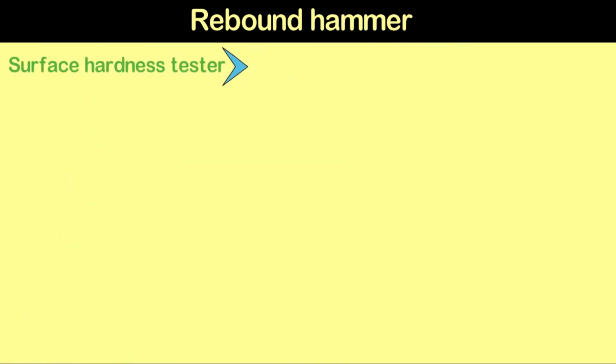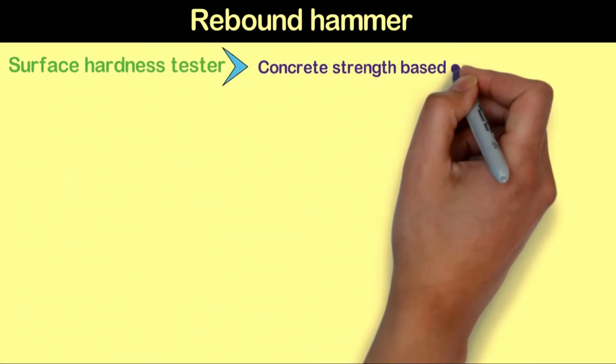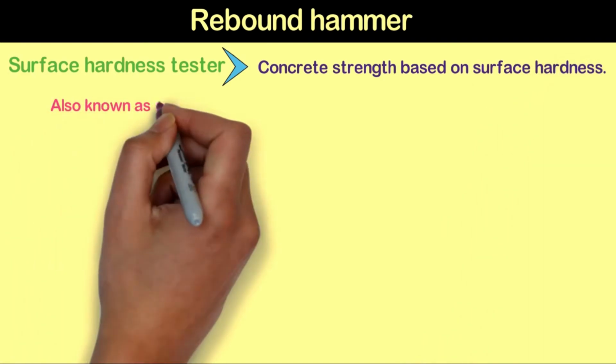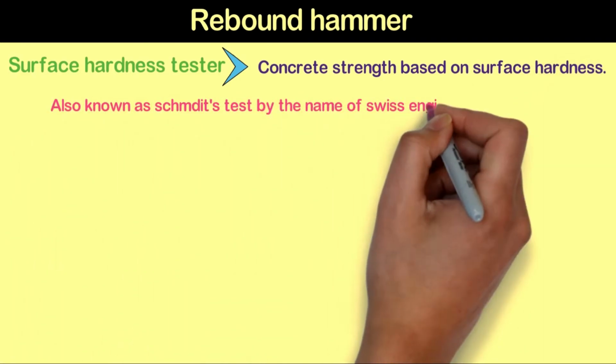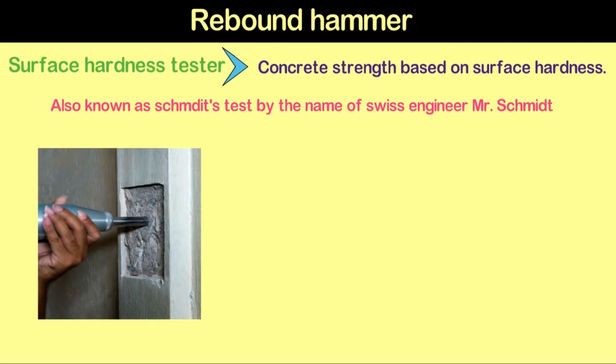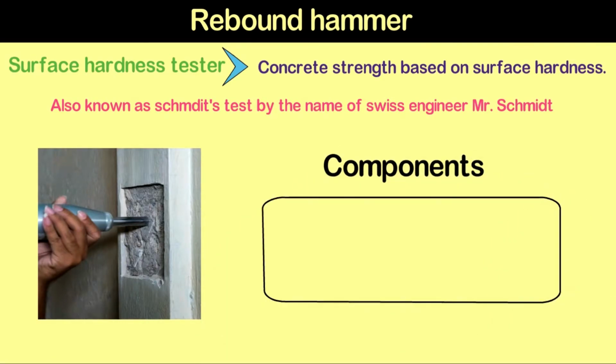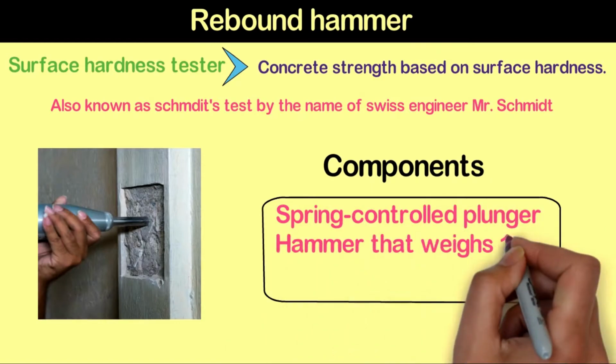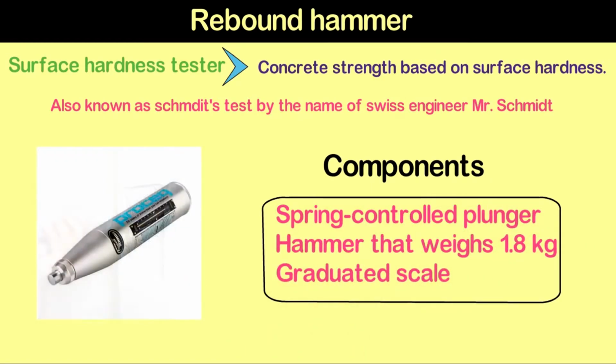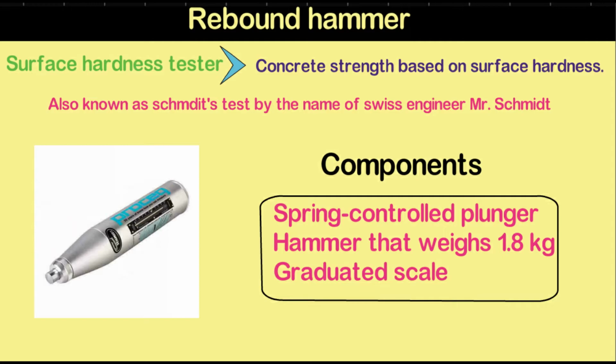Rebound hammer is basically a surface hardness test and determines concrete strength based on surface hardness. This test is also known as Schmidt's rebound hammer by the name of Swiss engineer Ernst Schmidt. What are the components of a rebound hammer? The equipment consists of a plunger hammer that weighs around 1.8 kg and a scale.